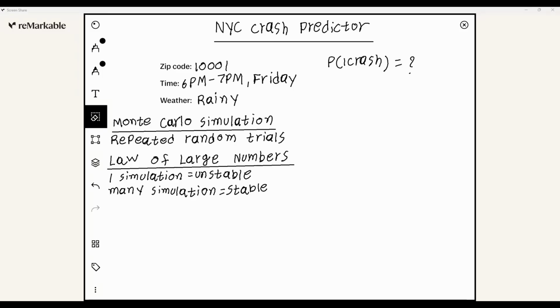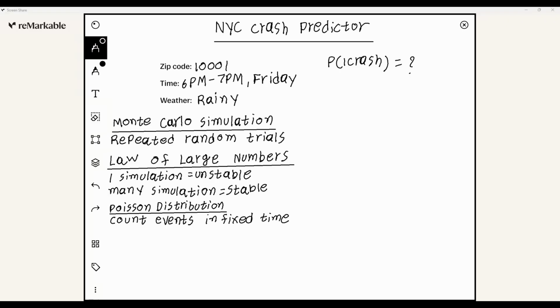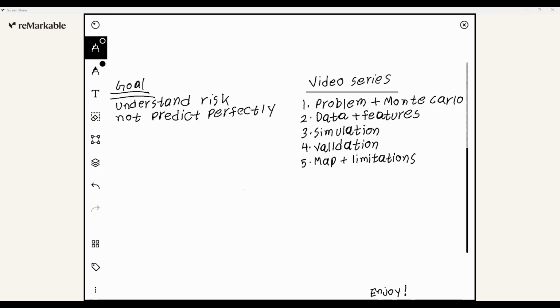We also have to talk about the Poisson distribution, which is basically a way to count events in a fixed time. For example, it can be used for things like how many customers enter a store, or in our case, how many crashes happen in 1 hour. So let's look at this example for a time frame. In this time frame, we can have zero crashes, or one crash, or even two or more. But because we are mainly interested in whether at least one crash happens, we can later turn those simulated counts into a crash probability.